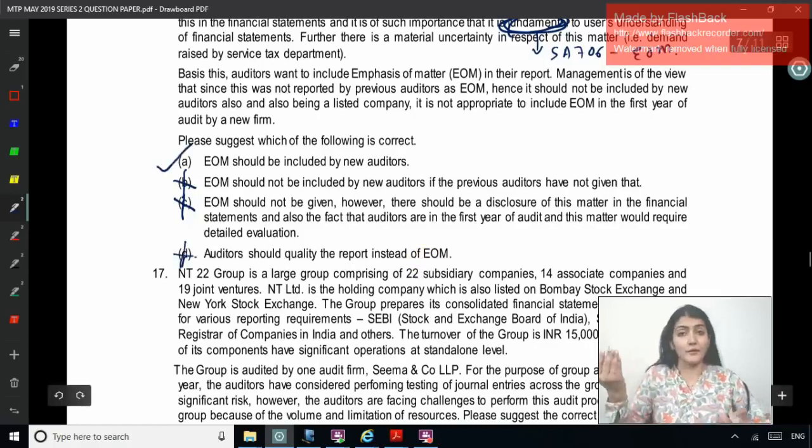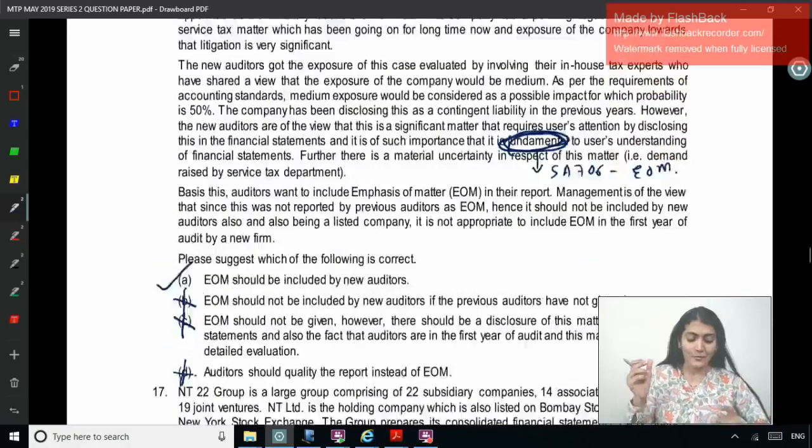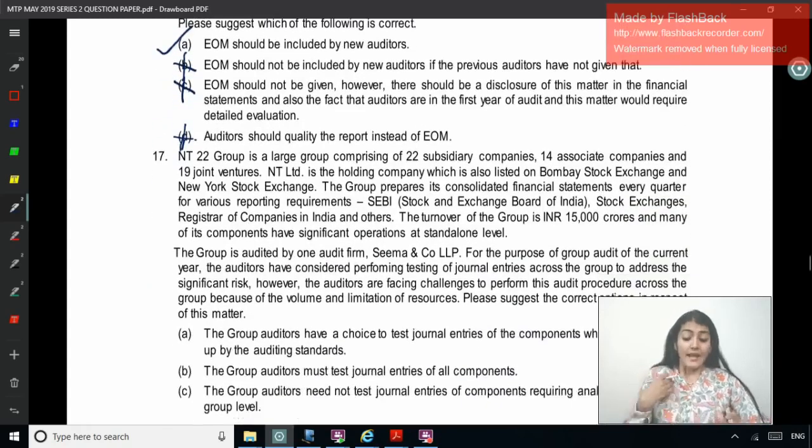EOM should be included by the new auditors, right? So sometimes the biggest one is the correct answer, sometimes the smallest one is the correct answer. This analysis does not help, but I'm just telling you, okay? Right, so that was 16, the answer is A. Coming to the next one.